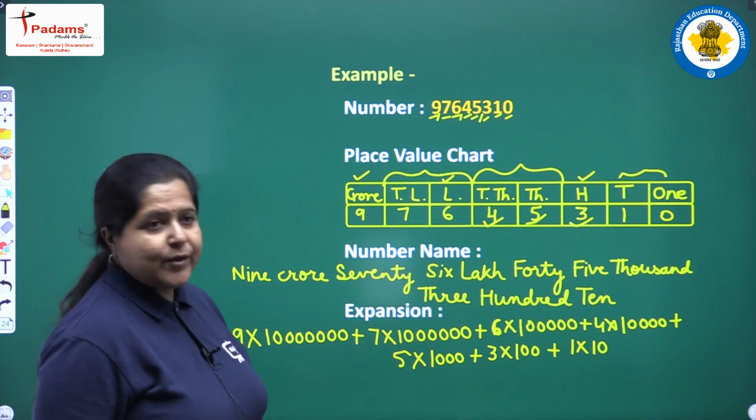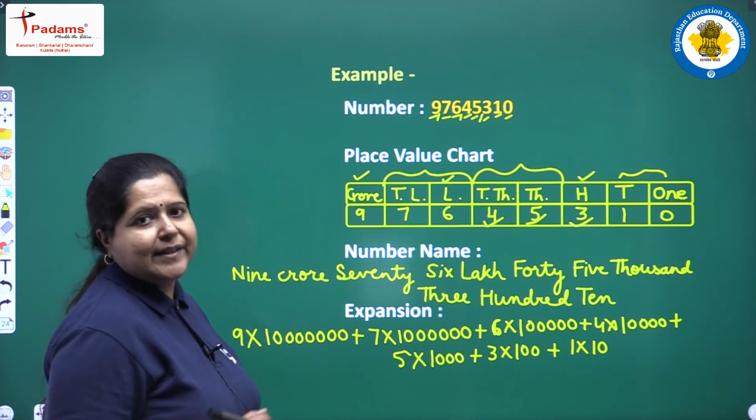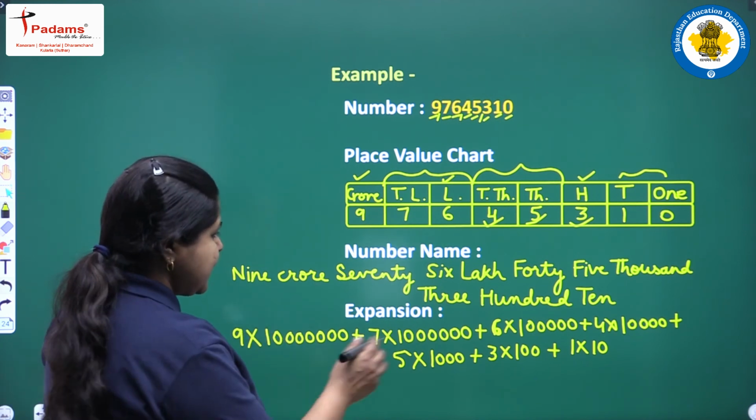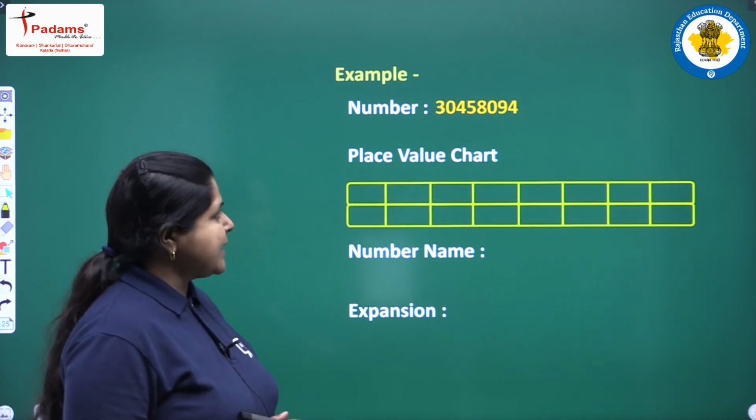No need to write 0 because it is 0. Non-zero digits are taken in consideration. Clear to you? So, this is the expanded form of the given number. We take one more example.